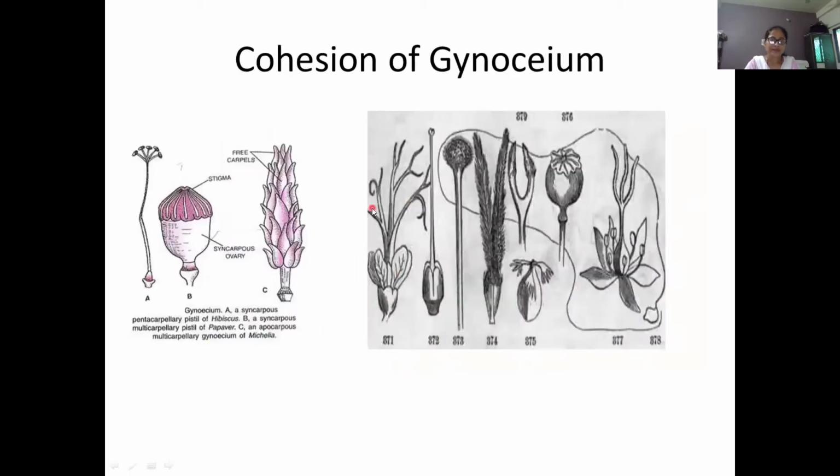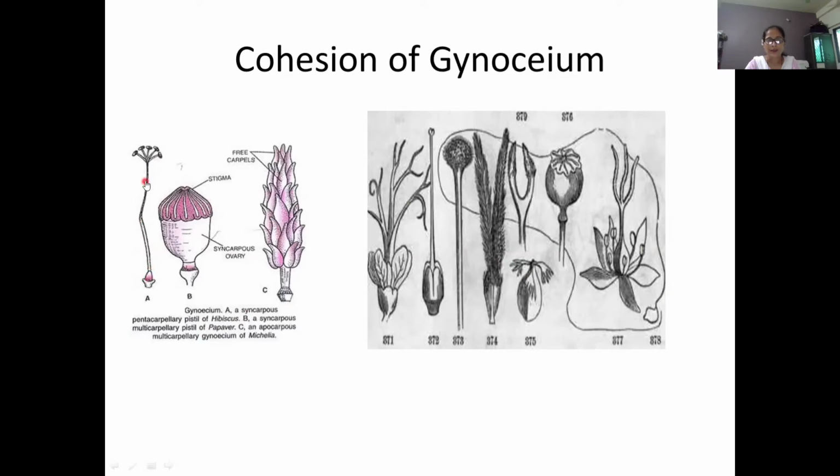Next is gynoecium filaments. Gynoecium shows different types of structure. In this diagram, you can see in the first diagram A, this is the gynoecium of hibiscus, and this gynoecium shows a lower ovary.